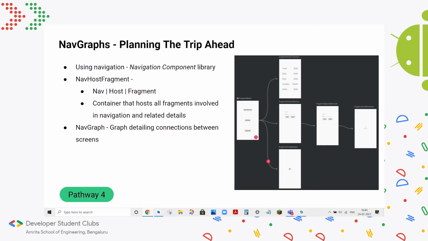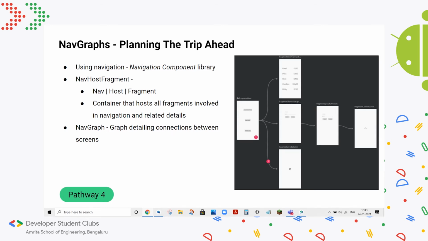Along with nav graphs, you have something called the nav host fragment. So let's break that up. The nav host fragment is a container that hosts all the fragments involved in navigation. It's as simple as that. For a nav graph, you'll have one nav host fragment. Although the name might sound a bit misleading, the fragment in the name actually refers to all the fragments involved in the navigation process.